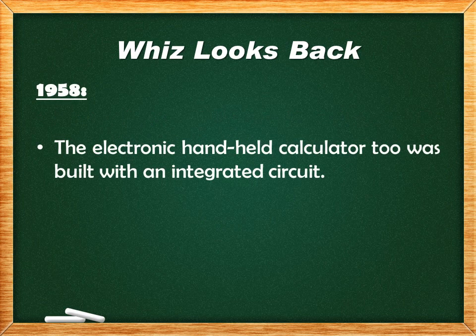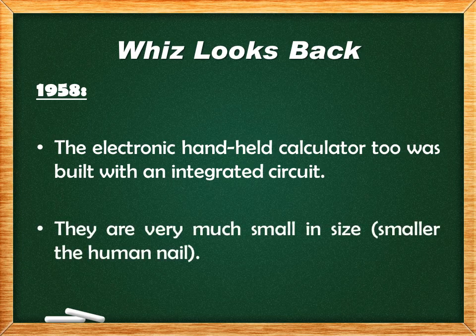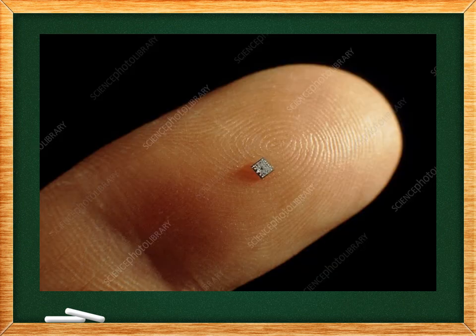The electronic handheld computer. Handheld means a computer which can be used by hand. The electronic handheld calculator too was built with an IC. They are very small in size. IC is very small in size, much smaller than a human nail. They are also available in big sizes, but they can be smaller.